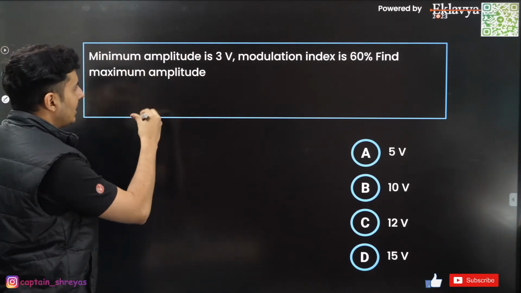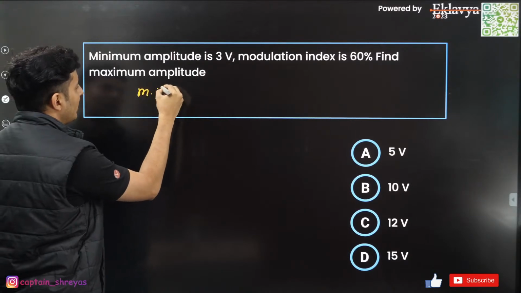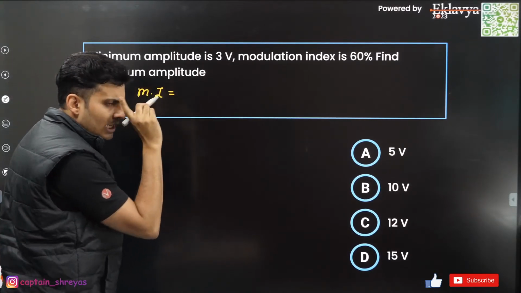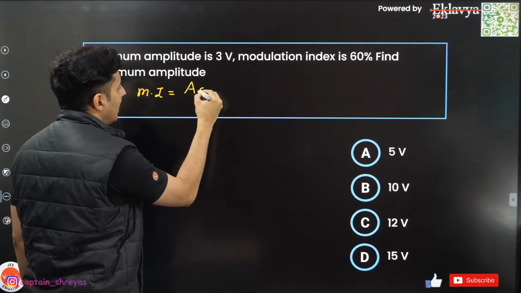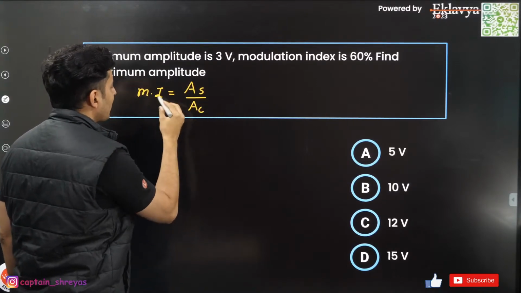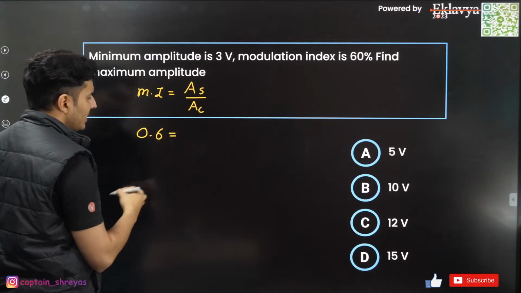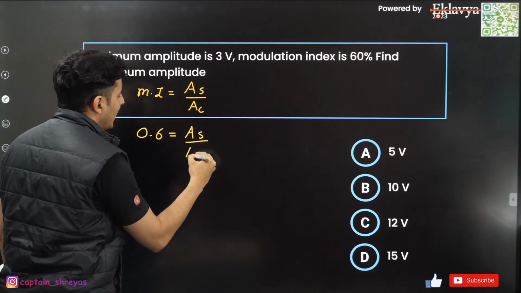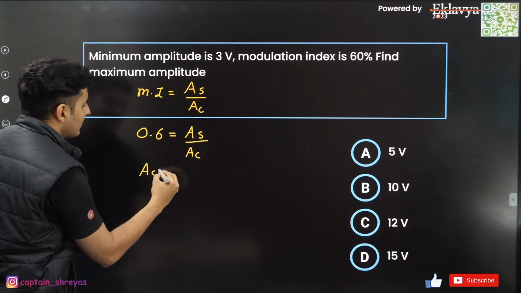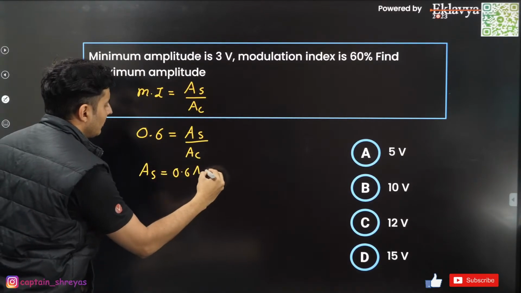Okay, so for that, first, what is the value of modulation index? Modulation index is basically the signal amplitude by the carrier amplitude. According to the question, it is 60%, or fraction wise it is 0.6. So it is AS by AC. So basically AS is 0.6 times of AC.